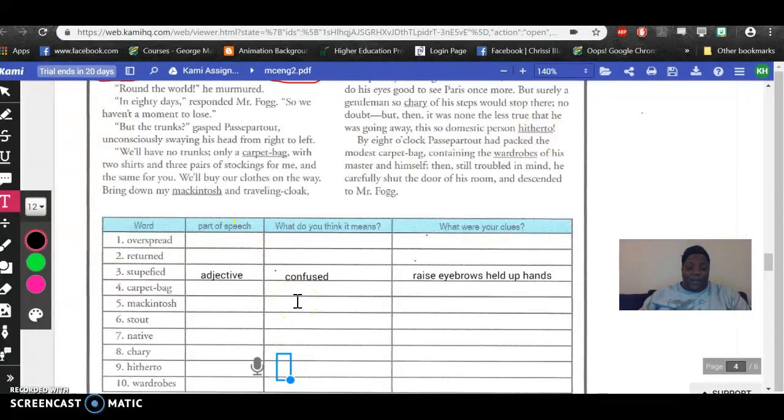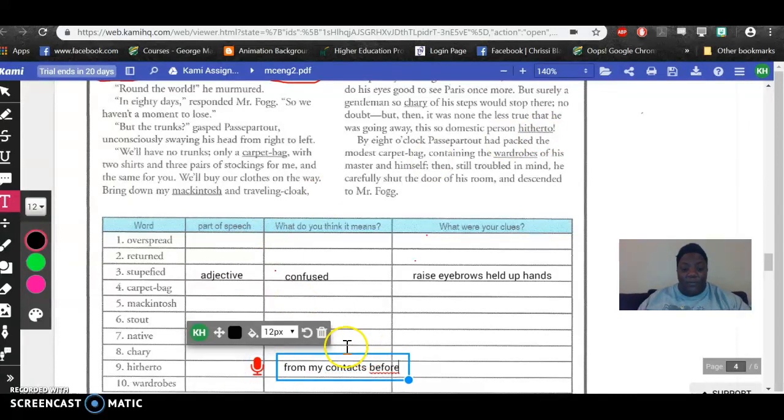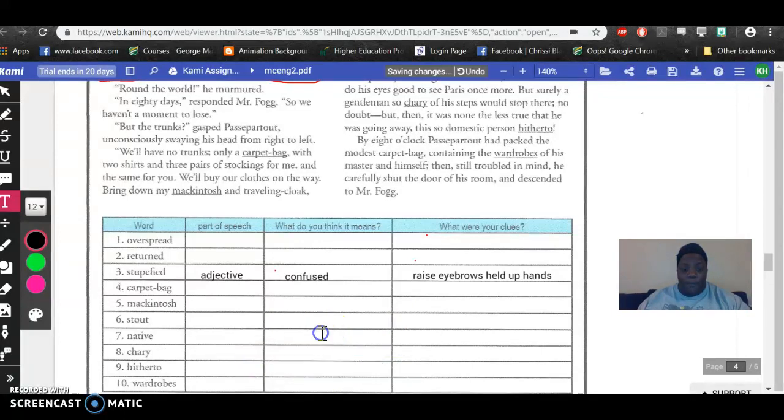before. Aha. So again, from my context, before. Before. Remind me not to use this part again. Before.